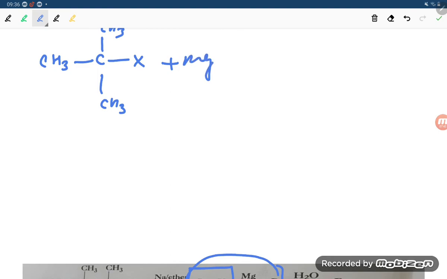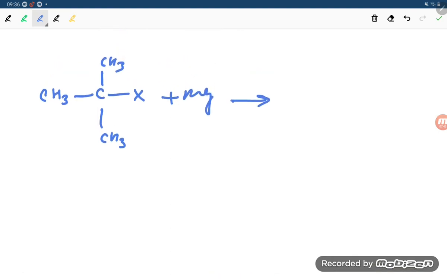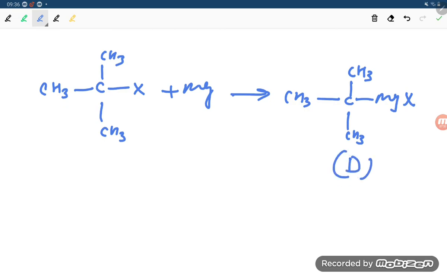So what will it give student? It will give the Grignard reagent. Easily it will give the Grignard reagent, nothing is the problem in this question. Here is also CH3, and this is MgX, this is the Grignard reagent. So this compound is D.